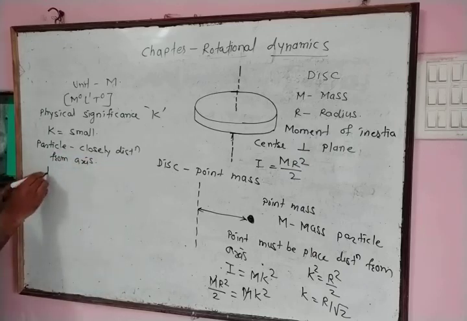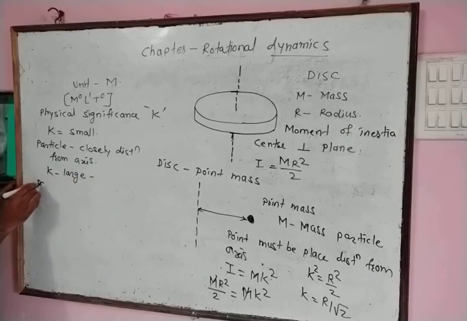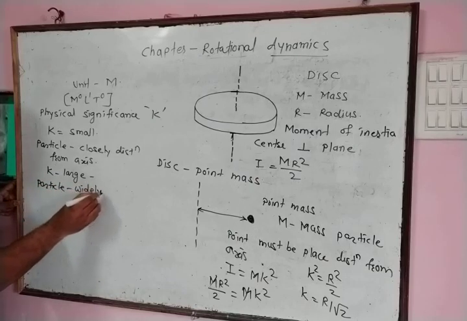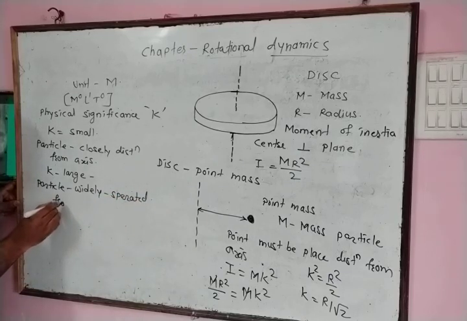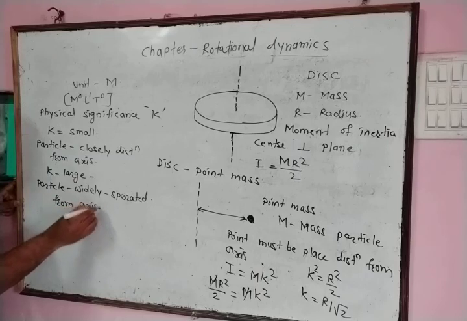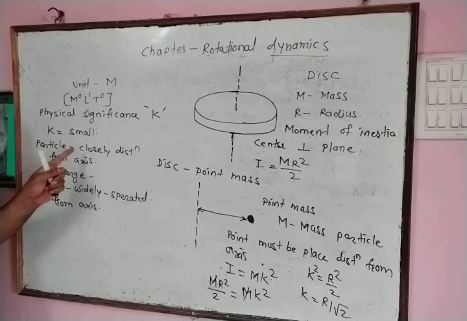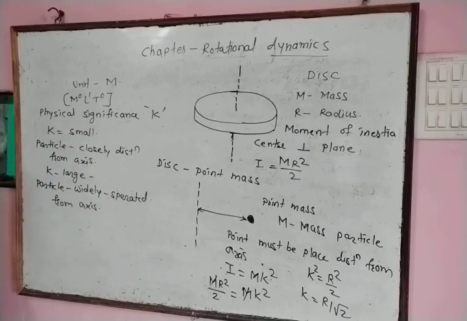If value of k is large, then particles in the body are widely separated from the axis. This is physical significance of radius of gyration. Smaller is the value of k, closer are the particles distributed from the axis of rotation. Larger is the value of k, particles are widely separated from the axis of rotation.